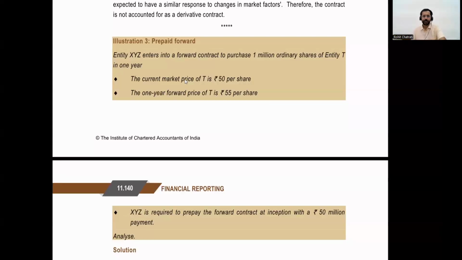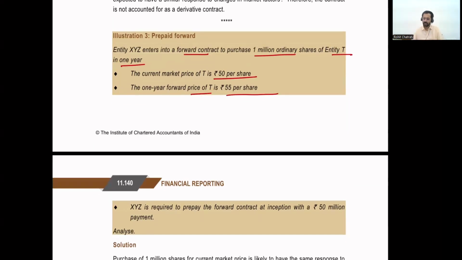Let's now look at illustration number 3. Entity XYZ enters into a forward contract to purchase 1 million ordinary shares of entity T in a period of 1 year. The current market price is 50 per share. The 1 year forward price of T Limited is 55 per share. Now, what does this mean?